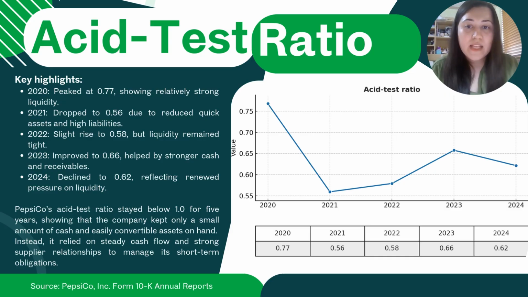Let's summarize. PepsiCo's asset test ratio stayed below 1 for 5 years. Again, it shows that the company kept only a small amount of cash and easily convertible assets on hand. Instead, it relied on steady cash flow and strong supplier relationships to manage its short-term obligations.